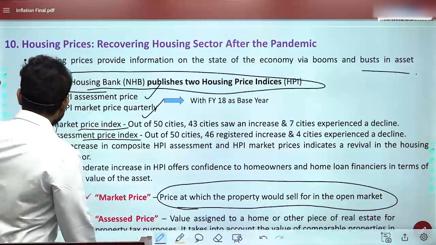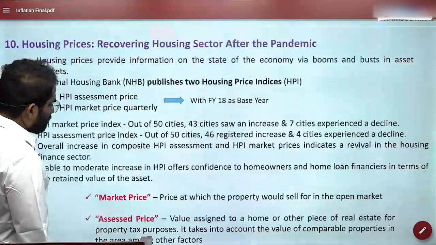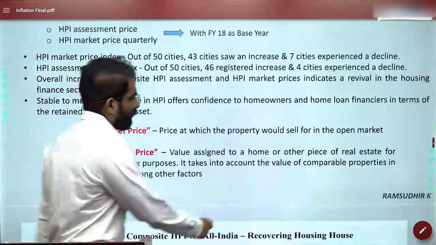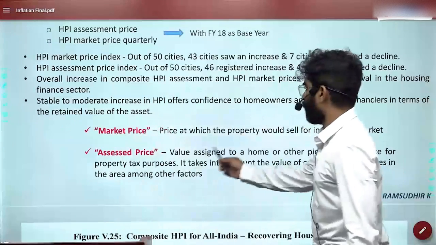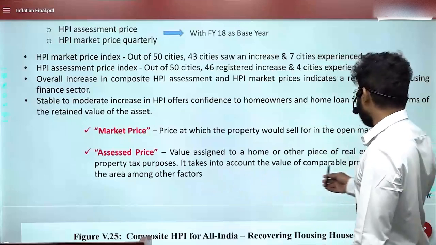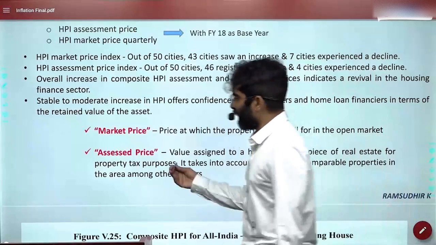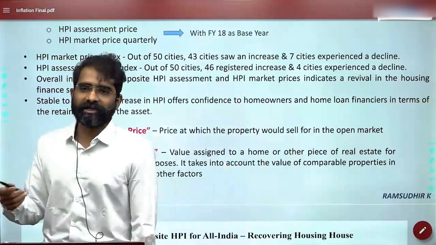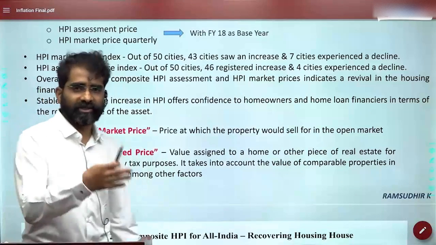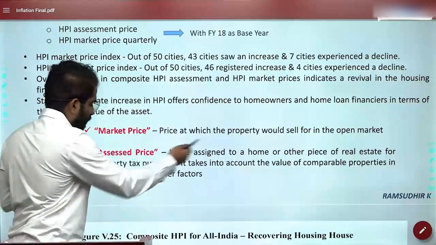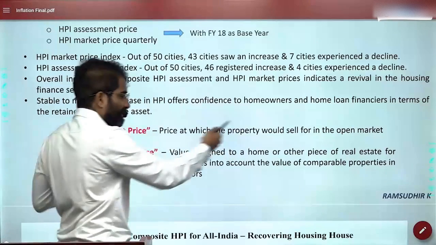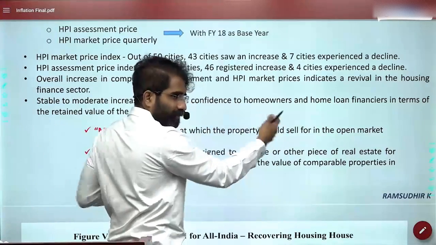Then the assessment price is basically the value assigned to a home or other piece of real estate for property tax purposes. It takes into account the value of comparable properties in an area. Generally, you take this from the financial institutions or the lenders. You go and ask the banks and other institutions. They give this assessed price. And the builders basically give the market price.